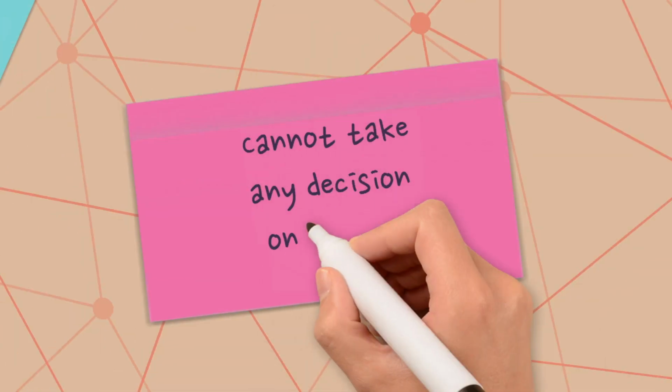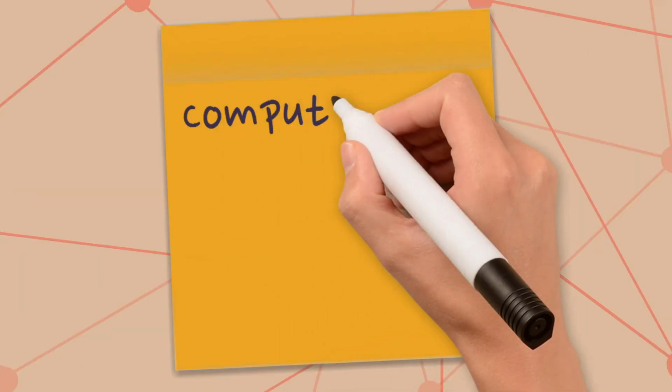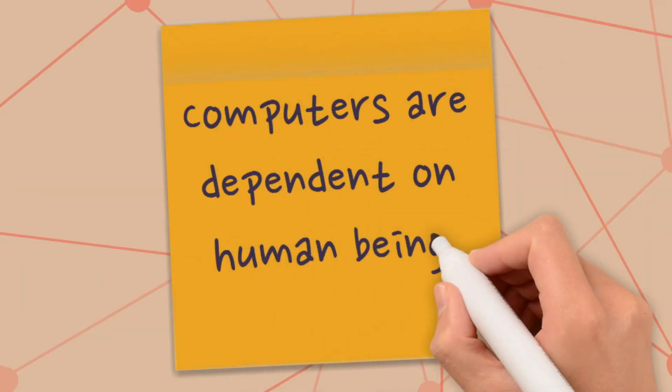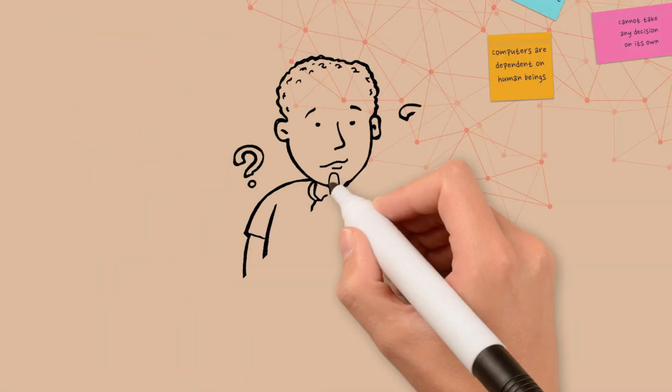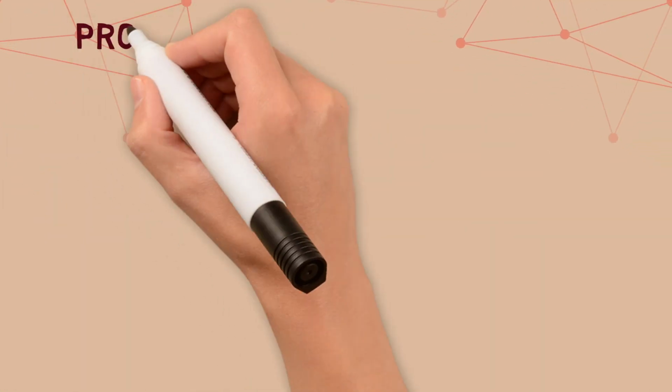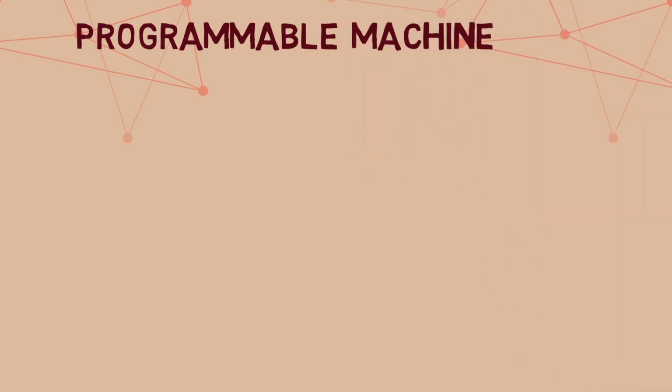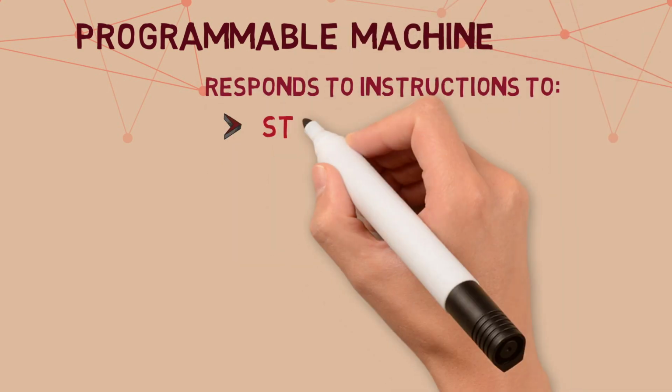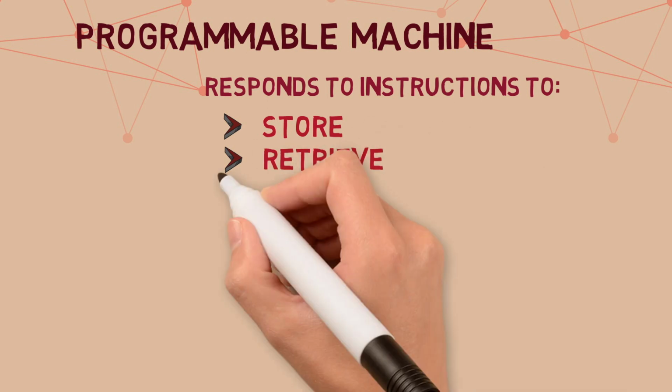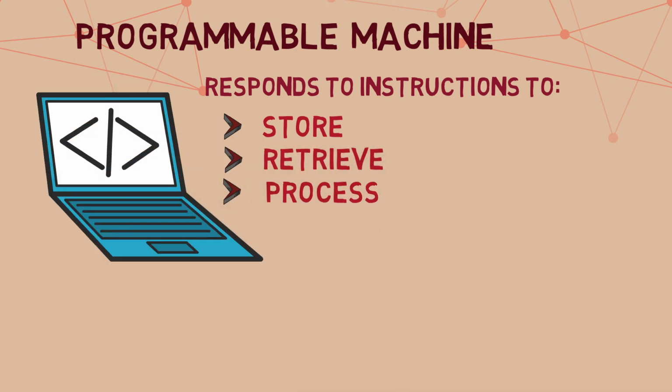Computers have to be instructed to do a job as they have no intelligence and cannot take any decisions on their own. This means that computers are dependent on human beings. You must be wondering what makes computers such an incredibly perfect and powerful machine. A computer is nothing but a programmable machine that responds to instructions to store, retrieve, and process data with high speed and accuracy. It is an electronic device that manipulates information or data through programming.